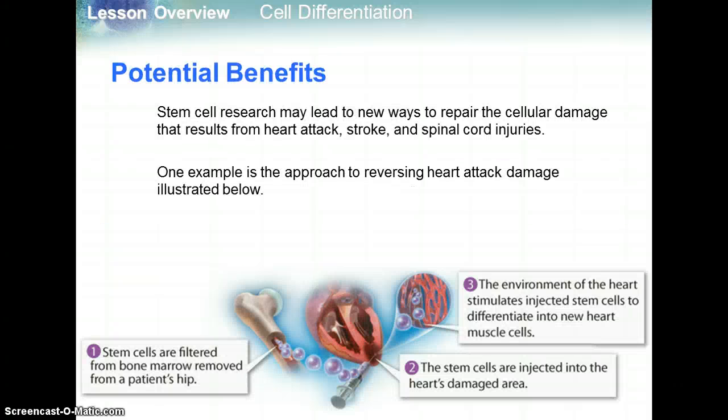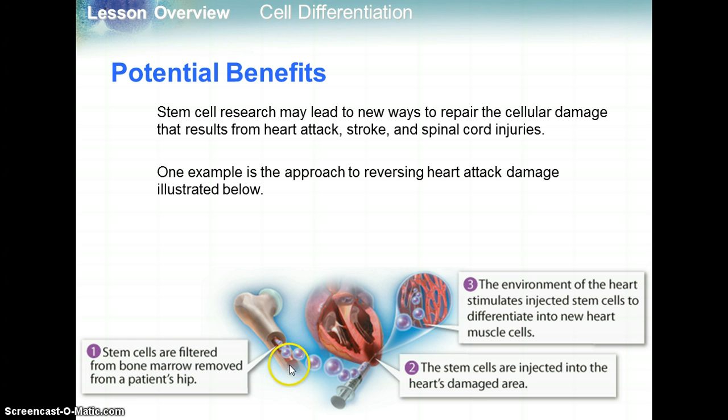So potential benefits: stem cell research may lead to new ways to repair the cellular damage that results from, for example, a heart attack, a stroke, or spinal cord injuries. One example is the approach to reversing heart attack damage. Here you can get stem cells that are found in the bone marrow and remove those from a patient's hip bone.